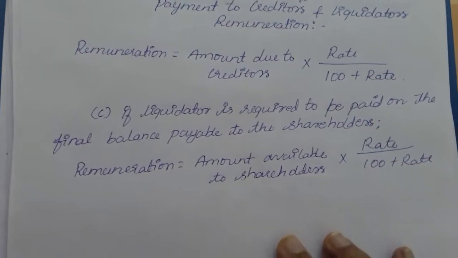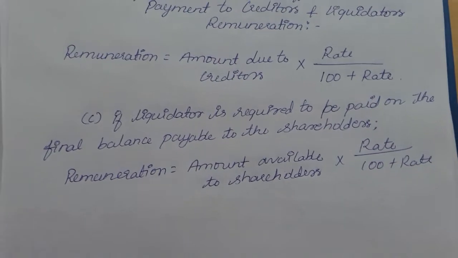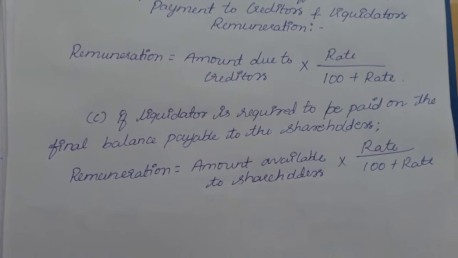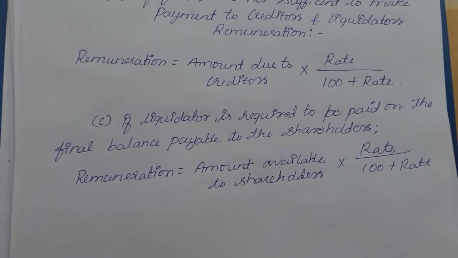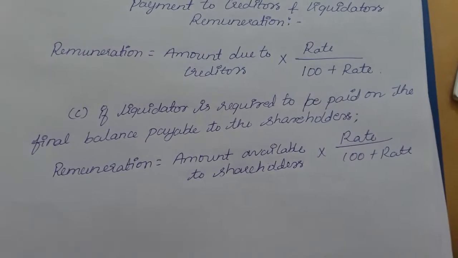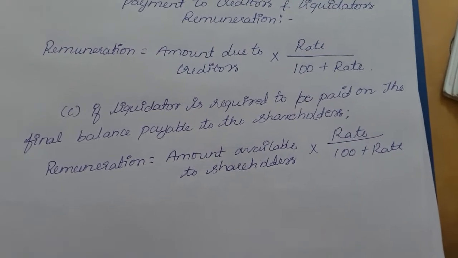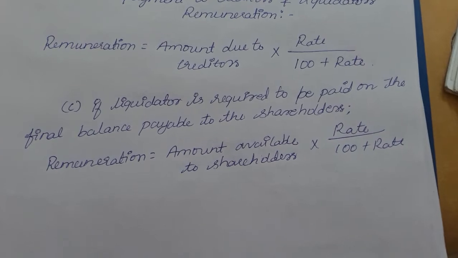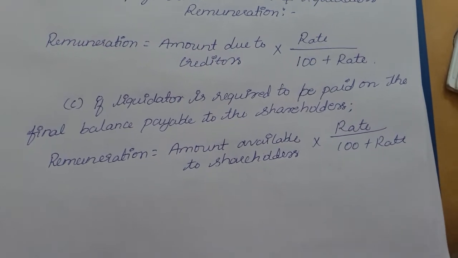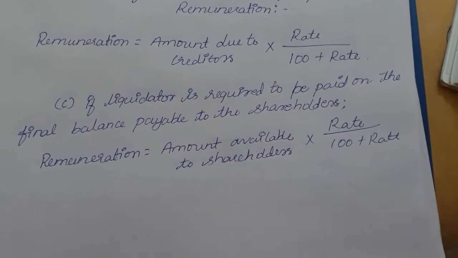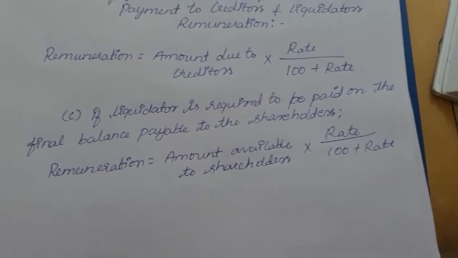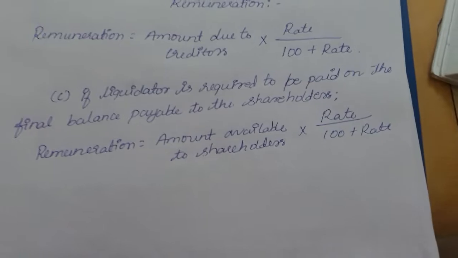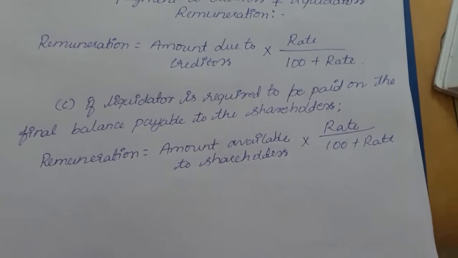Next, if the liquidator is required to be paid on the final balance payable to the shareholders. Final balance payable to the shareholders means after paying secured creditors, debenture holders, preference shareholders, and after paying everything, the amount finally remaining will be paid to the equity shareholders, that is the owners of the company.